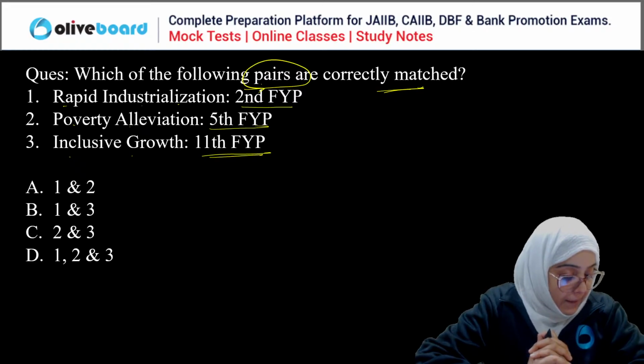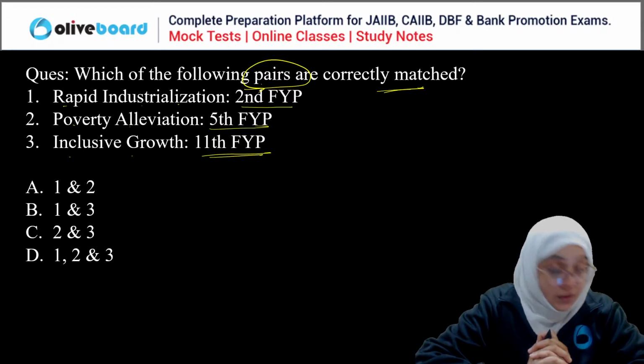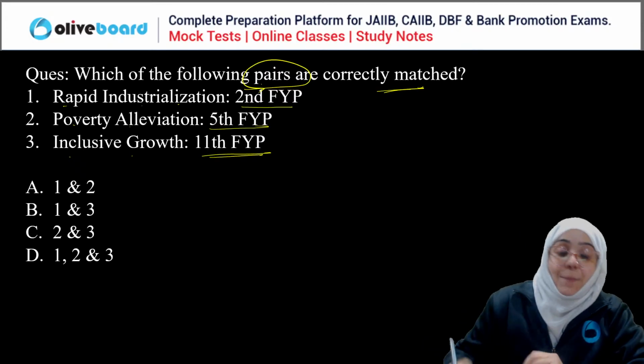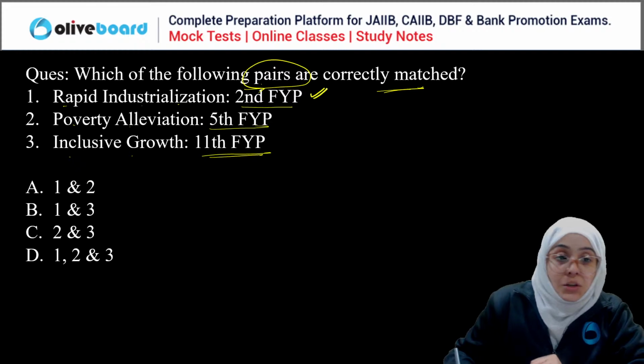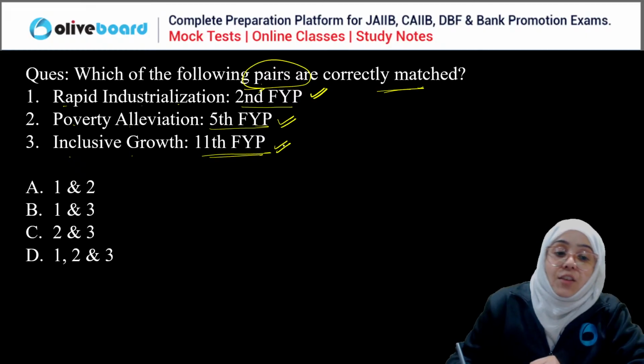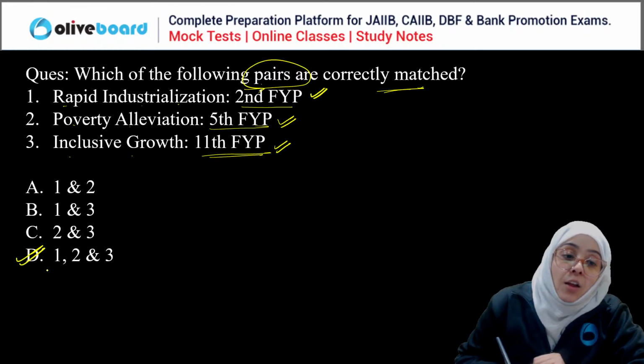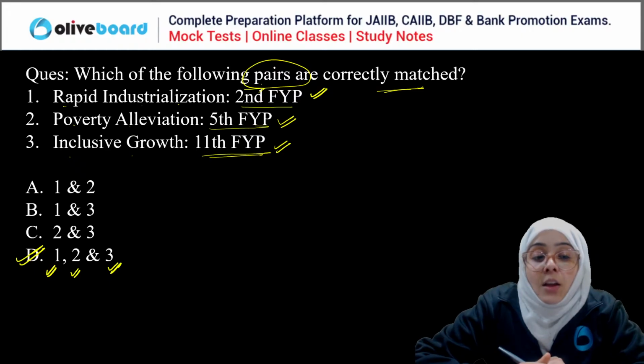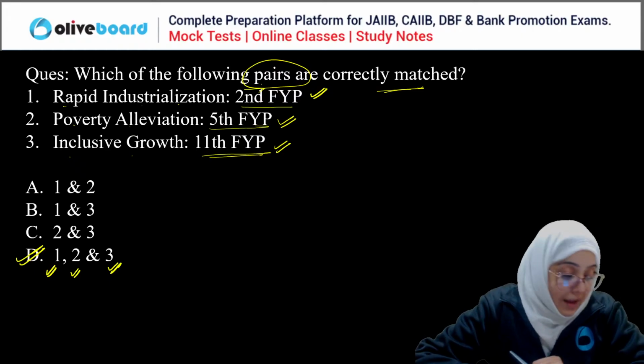Ruchi, Vivek, Hema, Chandan, everyone. Yes, second 5-year plan, rapid industrialization, right? Poverty alleviation, fifth 5-year plan, and inclusive growth is the 11th 5-year plan. So D is the correct answer. One, two, and three is the correct answer, right? So D is the correct answer here, everyone.